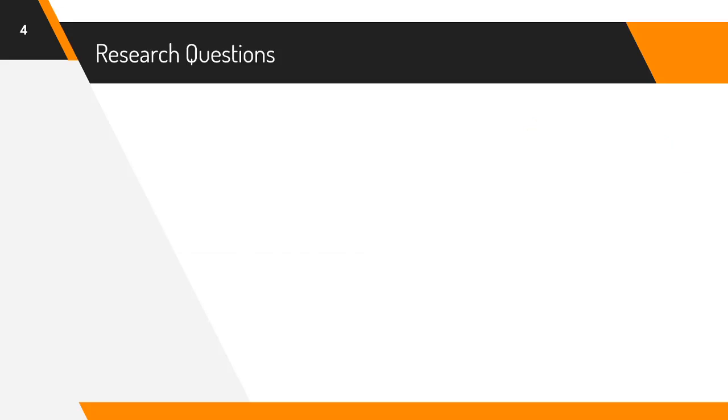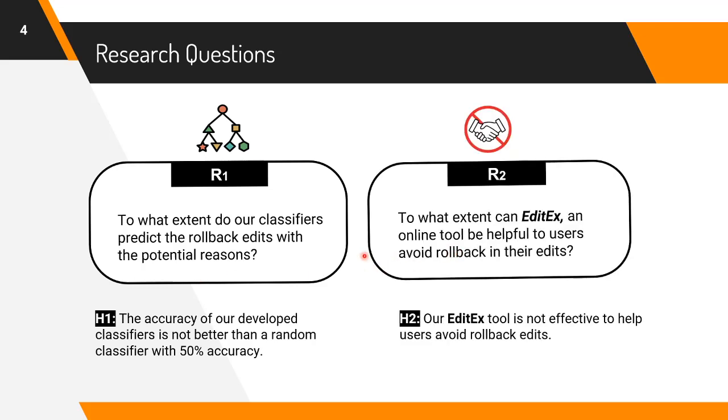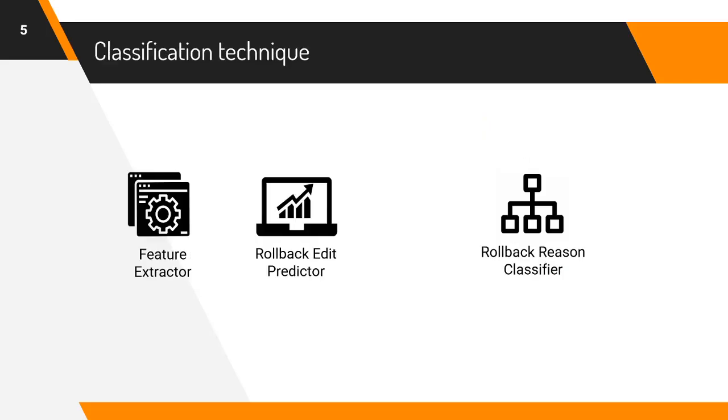In particular, we attempt to solve two research questions. First, to what extent can our classifiers predict the rollback edits with the potential reasons? Second, to what extent can Editex, an online tool, be helpful to users to avoid rollback in their edits?